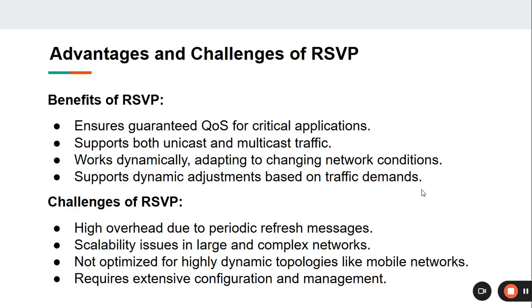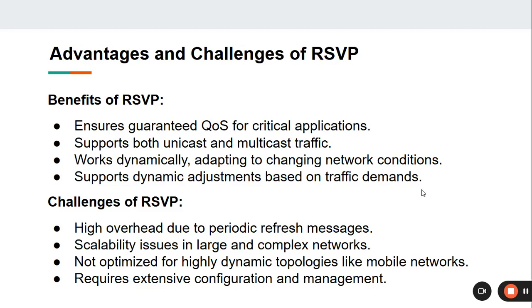Advantages and challenges of RSVP. Benefits of RSVP: it ensures guaranteed QoS for critical applications. It supports both unicast and multicast traffic. It works dynamically, adapting to changing network conditions. It supports dynamic adjustments based on traffic demands.